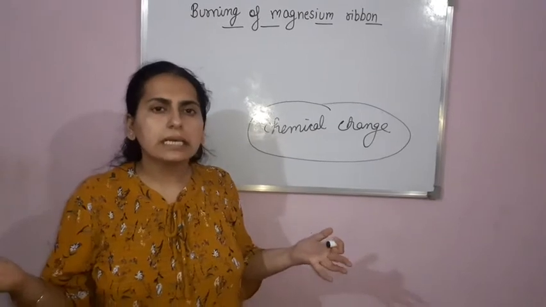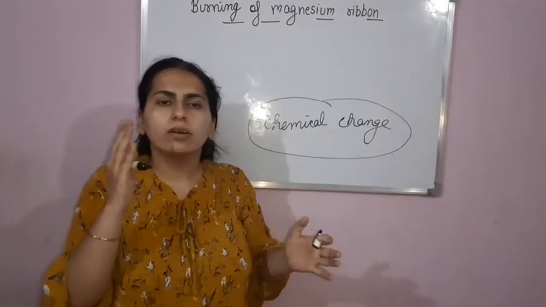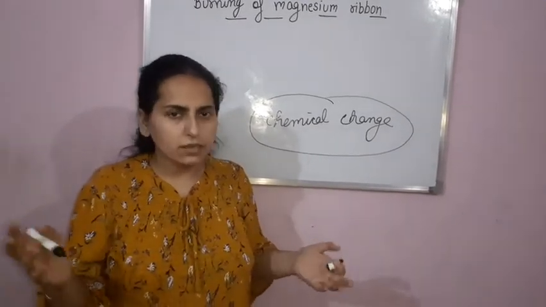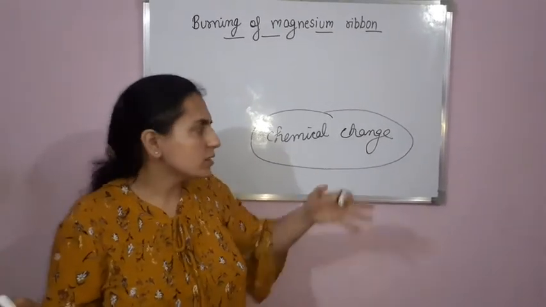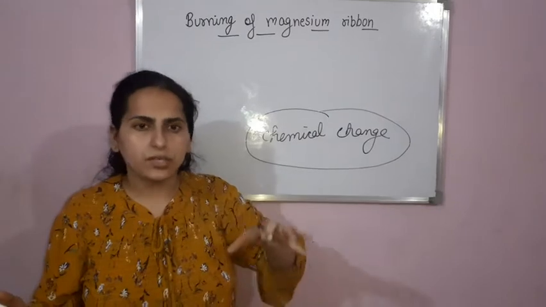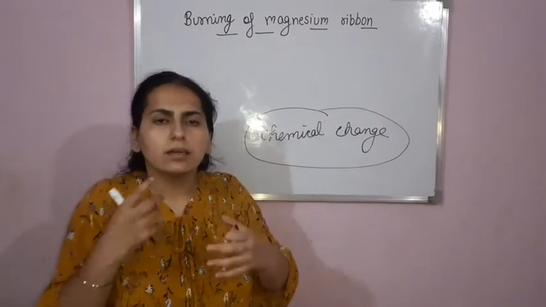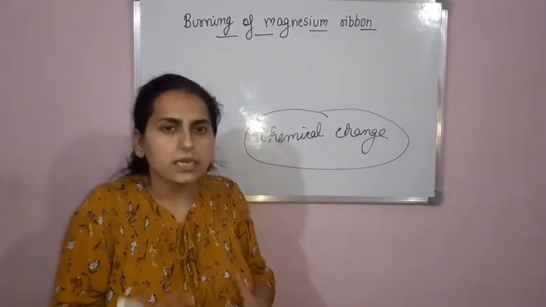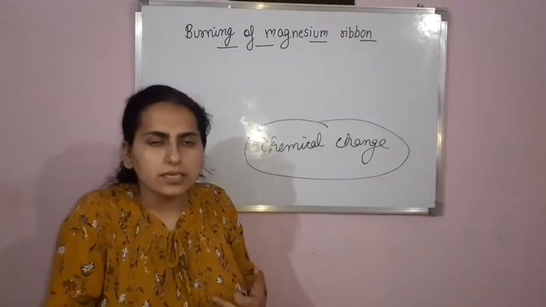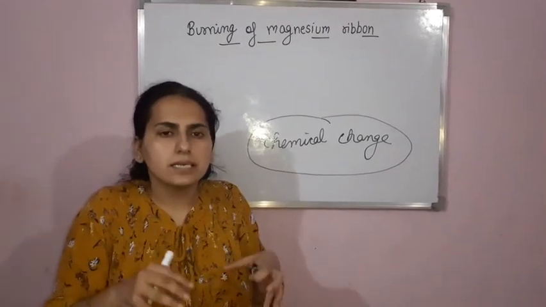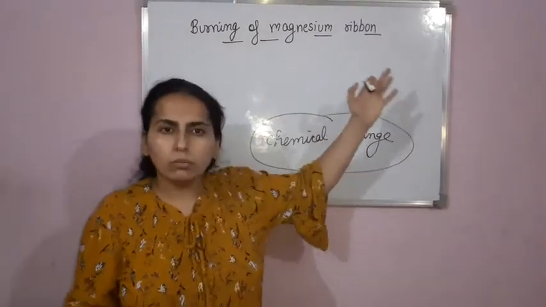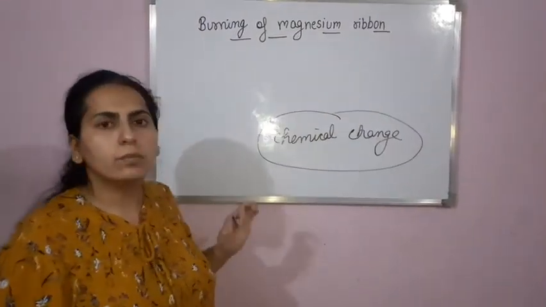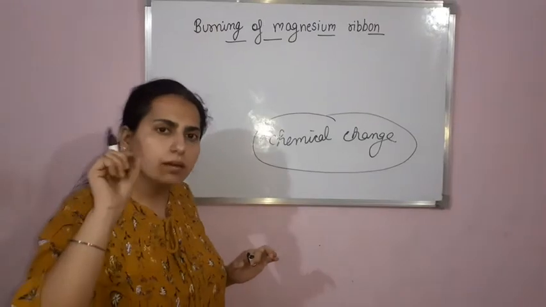A common example is the setting of curd, right? From milk we make curd. This is a chemical change because the chemical properties are changing and a new substance is getting formed. Now let us do one more example, that is burning of magnesium ribbon.